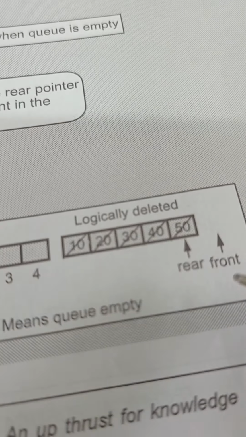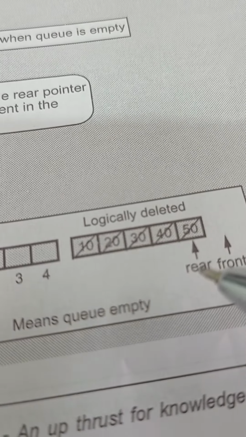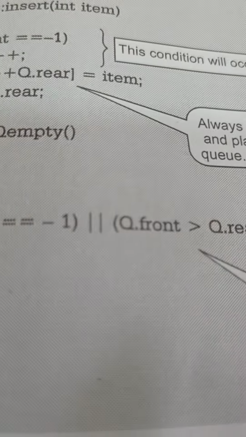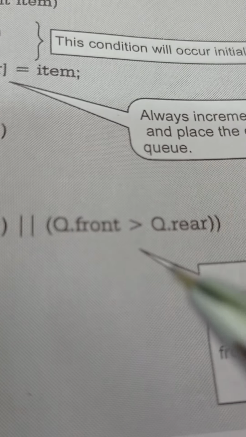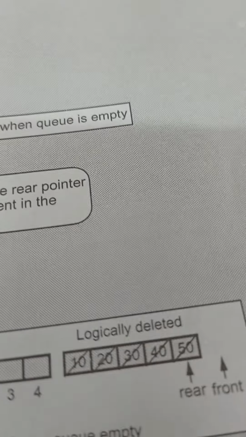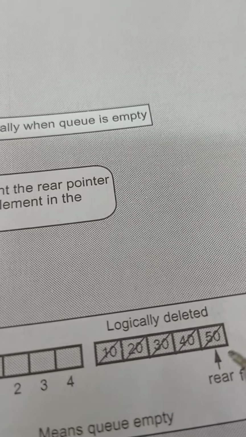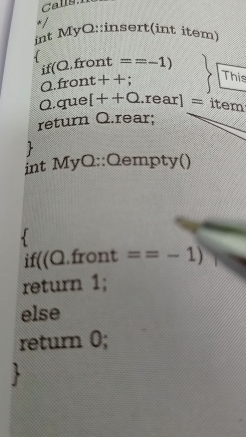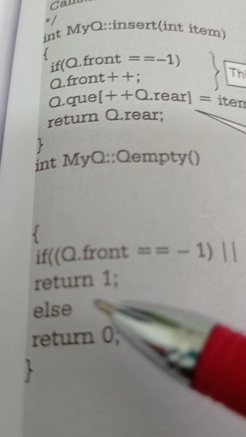At the time when front exceeds the rear, it means the queue is empty. When either this or this condition is satisfied, queue front is greater than rear, it means it has deleted all the elements which are there in the queue, then the queue will be empty. Then only it will display the message, or it will tell that the queue is empty.